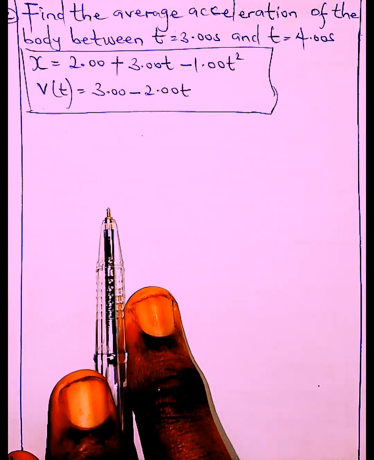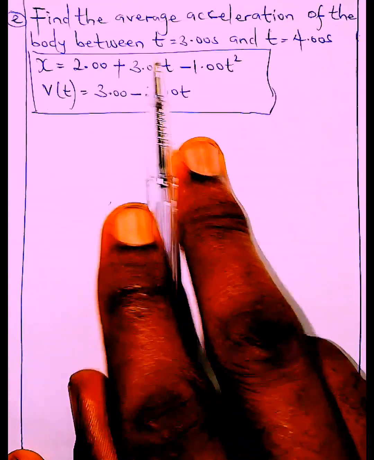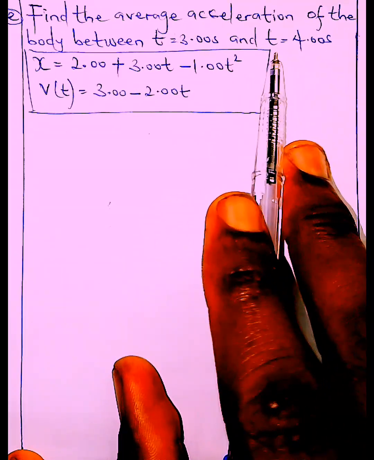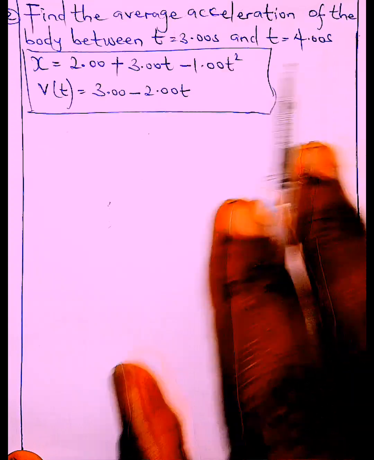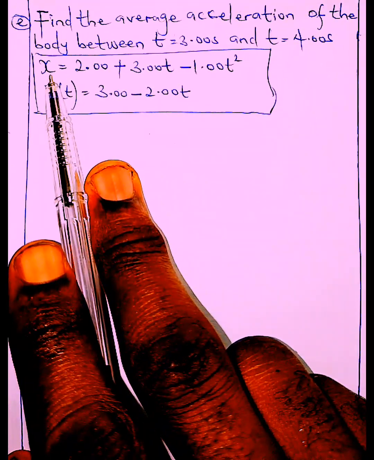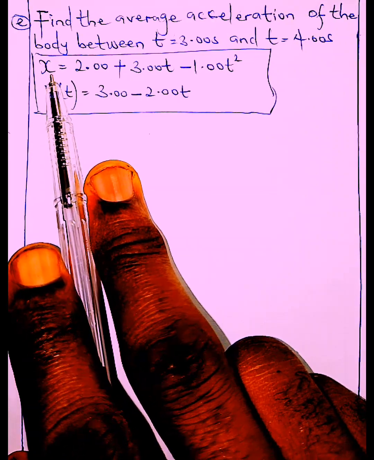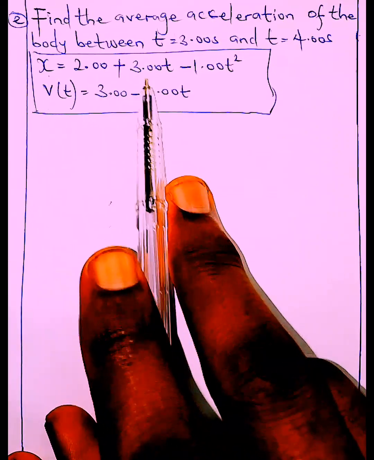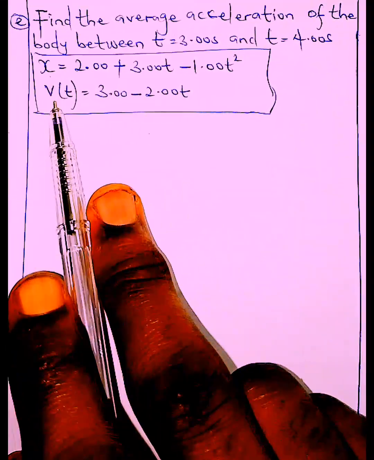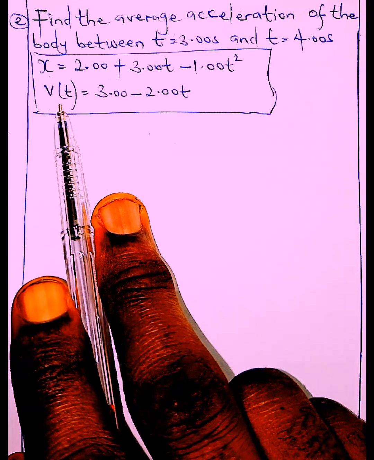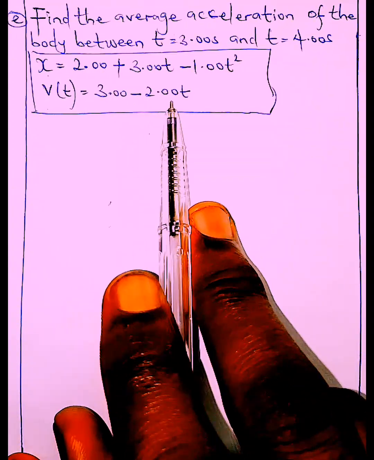Okay, guys, here's the last worked example under question 1. Find the average acceleration of the body between time 3.00 seconds and time 4.00 seconds. The displacement, the major equation we were given from the very beginning of this lesson, is s equals 2.00 plus 3.00 t minus 1.00 t squared. From there we differentiated it to get our velocity, which is 3.00 minus 2.00 t.